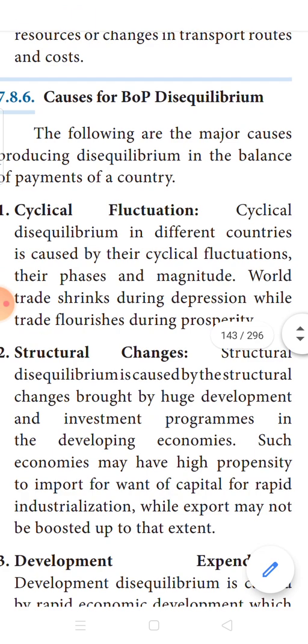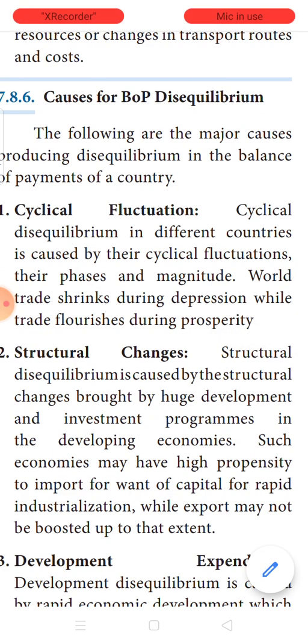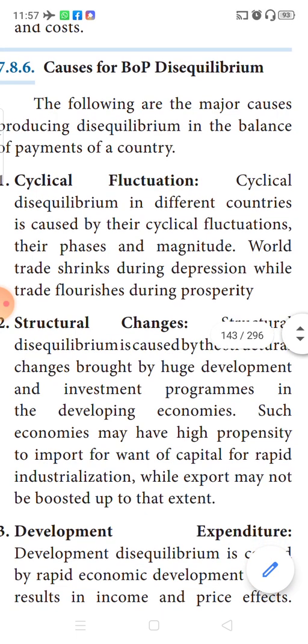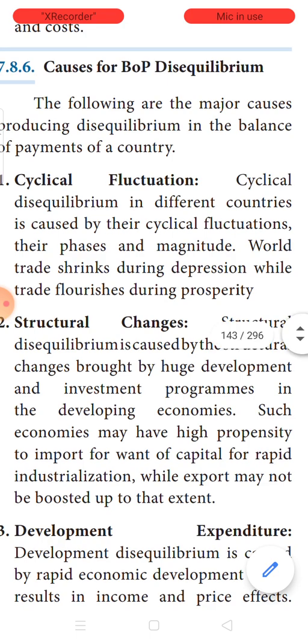Disequilibrium means the ratio of receipts divided by payments will not be equal to 1. Either it will be unfavorable, or either the exports will be greater than the imports or the imports will be greater than the exports. Now let us understand the causes for this disequilibrium to happen in balance of payment.